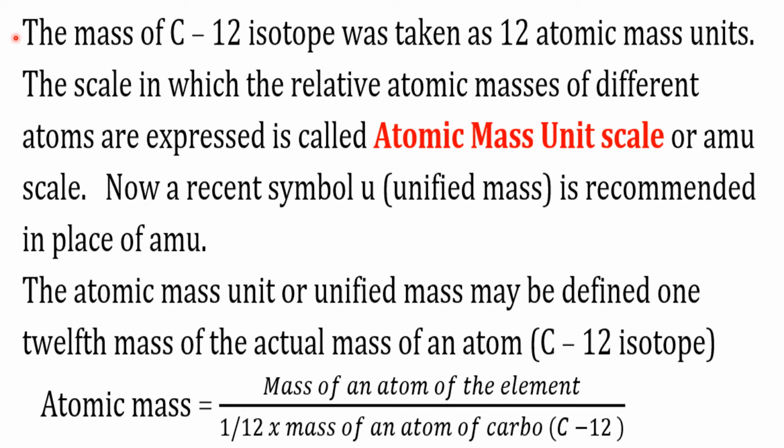The scale in which the relative atomic mass of different atoms is expressed is called atomic mass unit or AMU scale. Now, a recent symbol u, that is unified mass, is recommended in place of AMU. Thus, atomic mass unit or unified mass may be defined as 1/12th of the actual mass of an atom of C12 isotope. Atomic mass is equal to the mass of an atom of the element divided by 1/12th mass of an atom of C12 isotope.